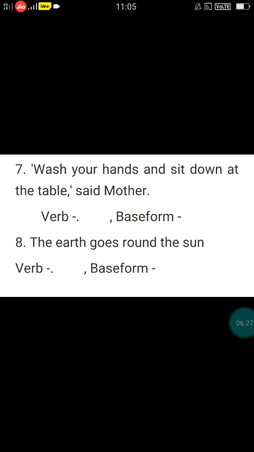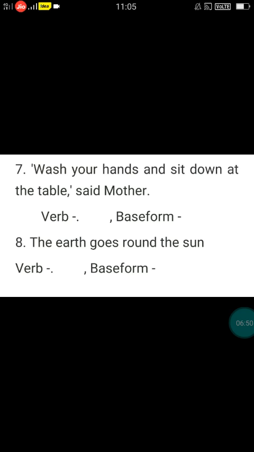Just try to look for the action words. Wash your hands and sit down at the table. Hands, table, mother, all are nouns, right? So try to identify the verbs and then write down the base form of the verb.